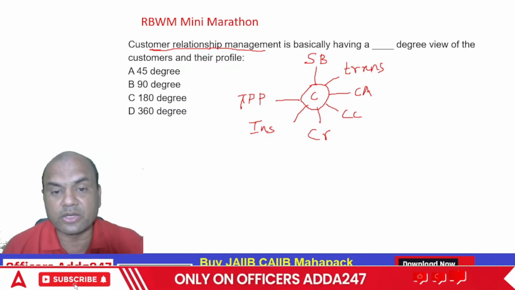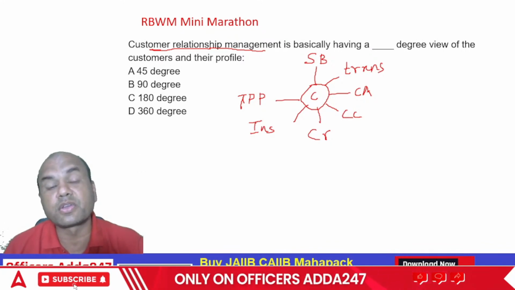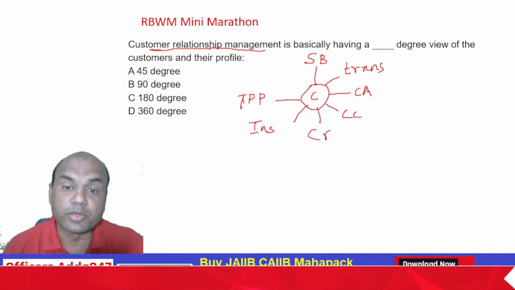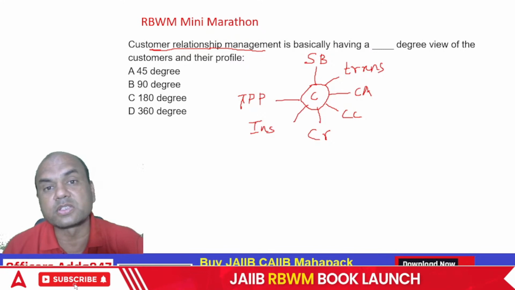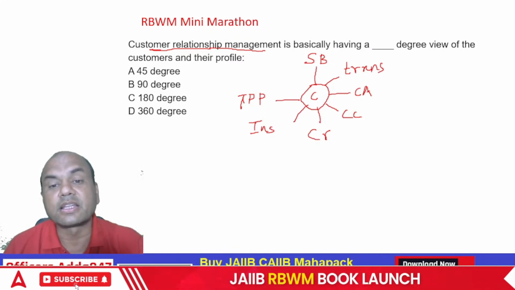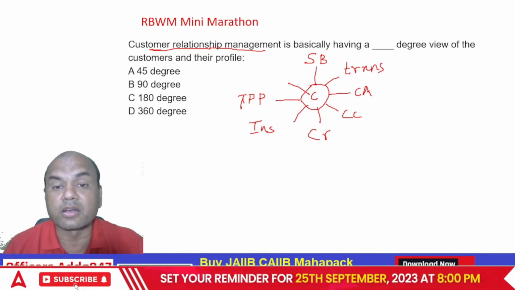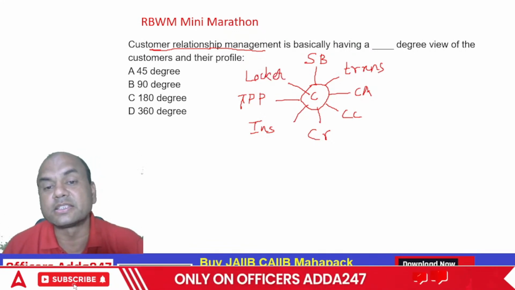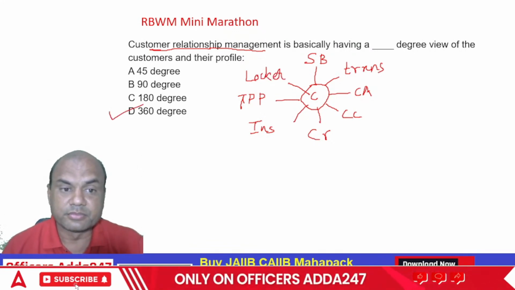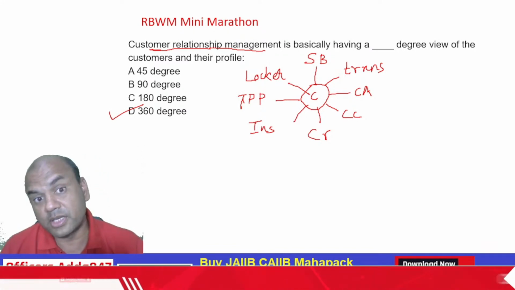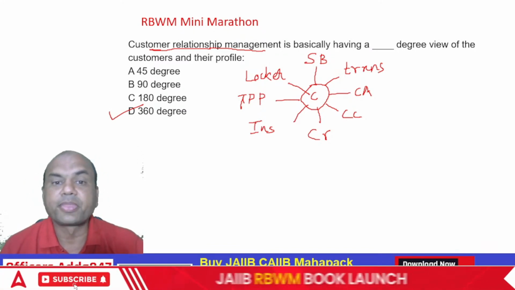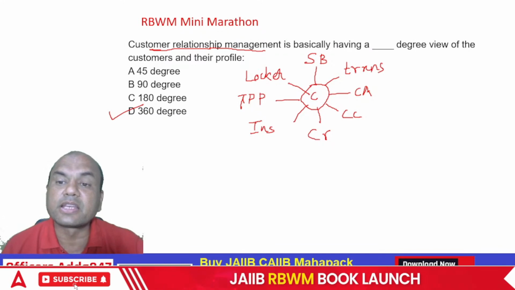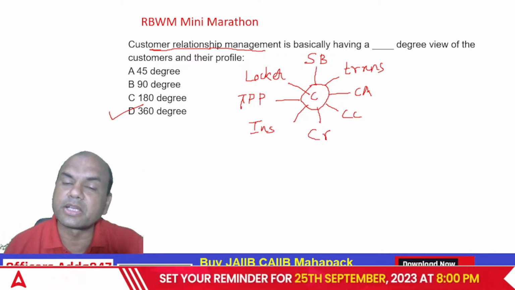One is insurance, I told you. Second one, other than insurance, what is that? Mutual fund, correct. Mutual fund also. Type fast. Then can a locker be pitched? Locker. So we have to check from all the angles, and this is known as 360 degree view. So CRM is basically having a 360 degree view of the customers and their profile.